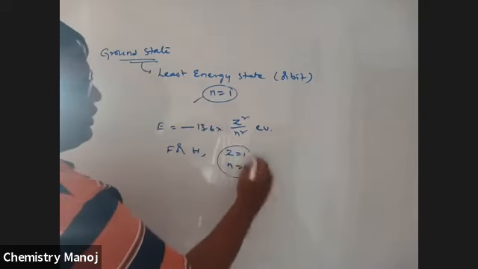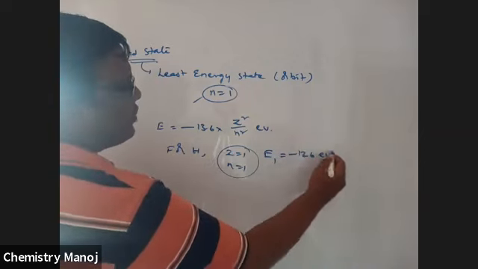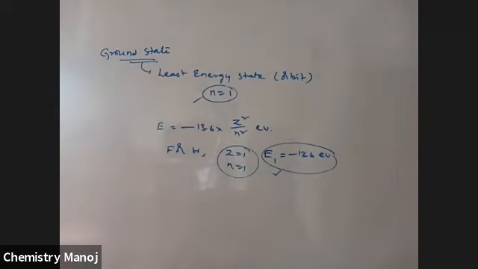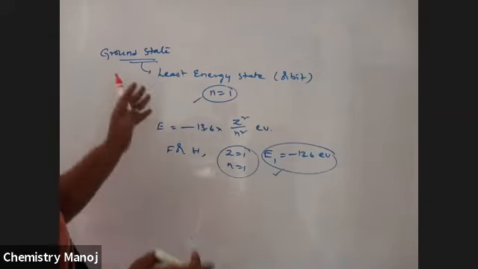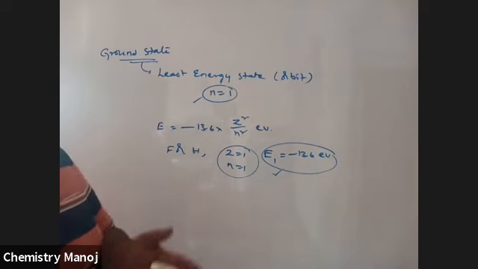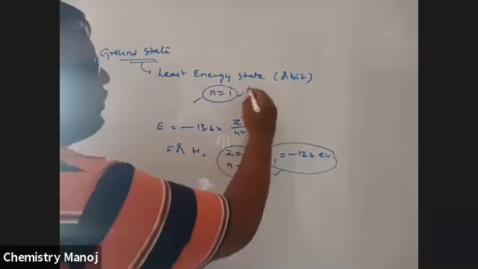Therefore, the energy of the first orbit is equal to minus 13.6 electron volts. It is the ground state energy. So that is the least energy. That least energy orbit is called the ground state. Whenever I use the word ground state, it has least energy, and there n is equal to 1.